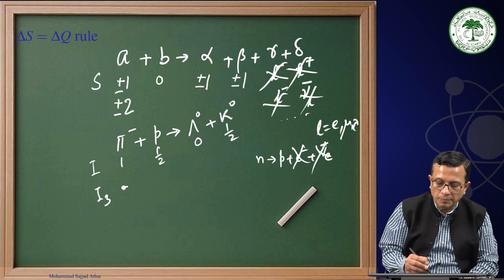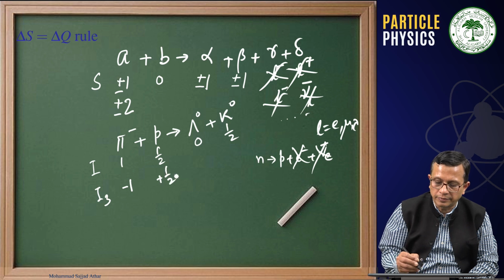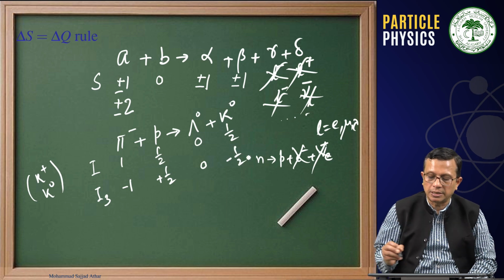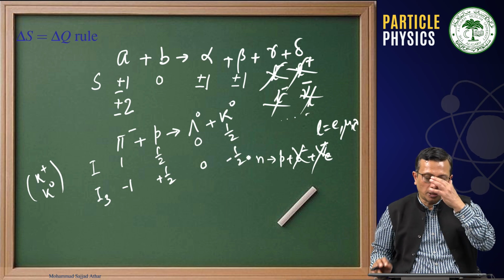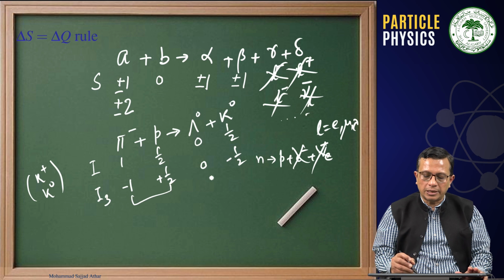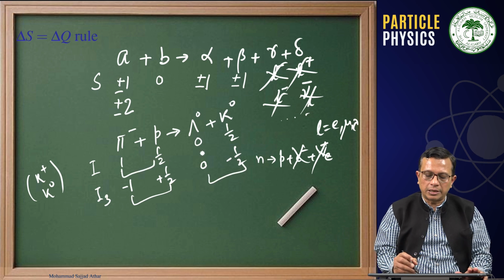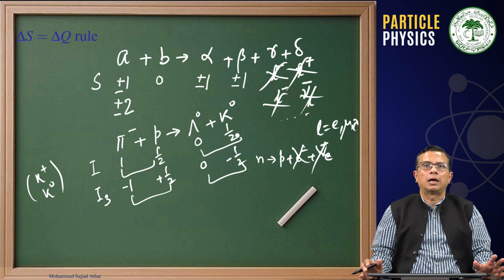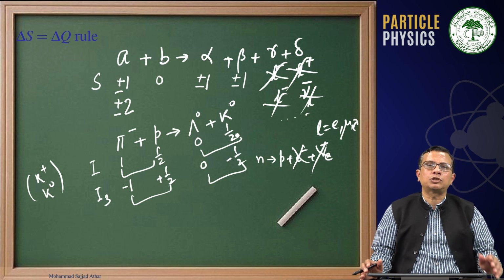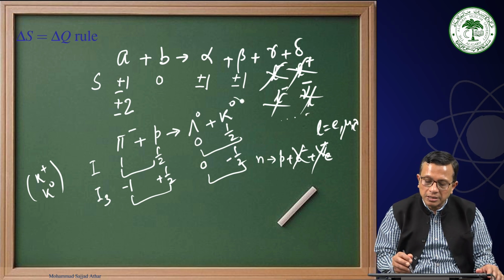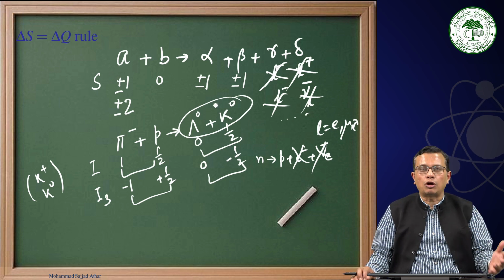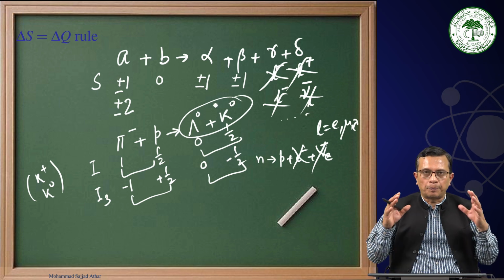I3 -1 plus half, this is 0. And remember, k plus and k0 were placed in a doublet. This is -half. Therefore, the important point is you are conserving I3, you are conserving I. Therefore, this will be a strong interaction process.